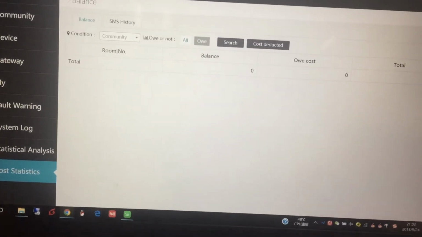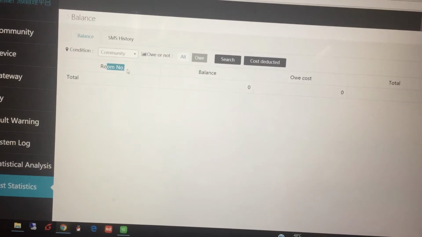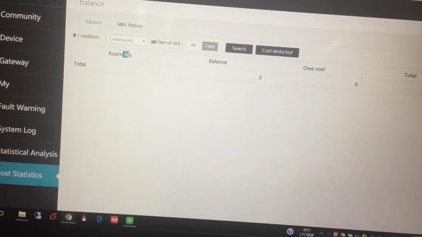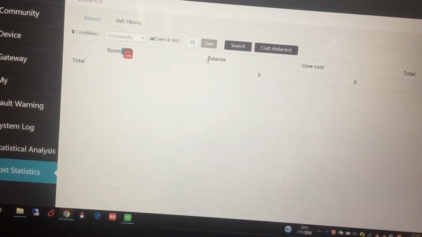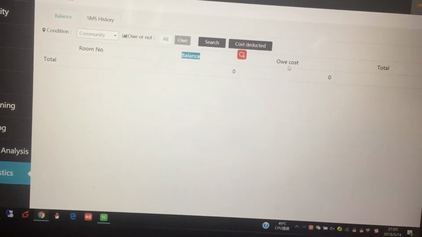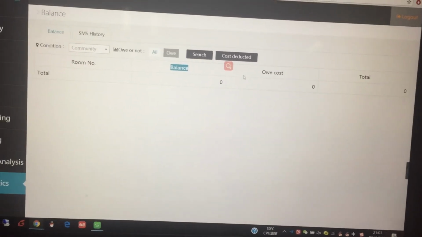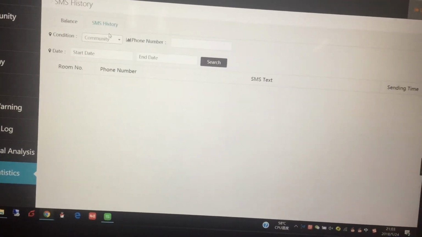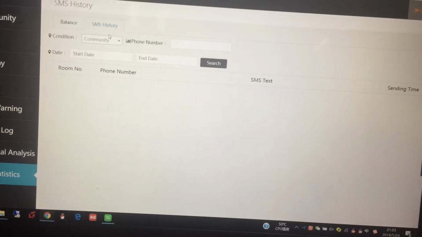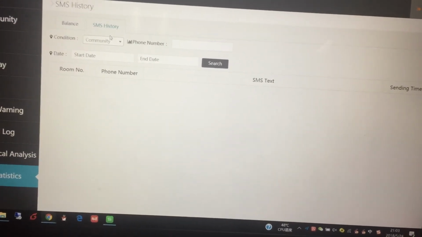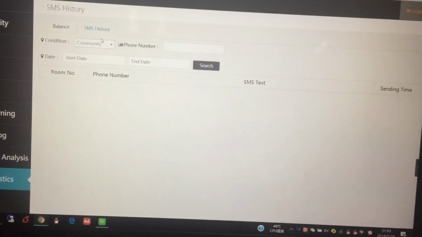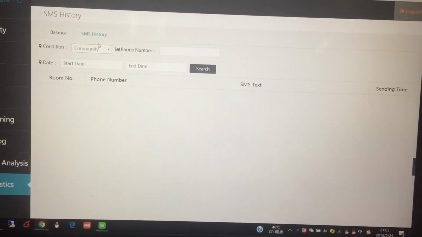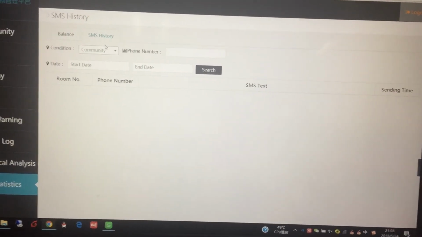In our system we also have a very good view to show you the room numbers, charges, balance, all costs and the total information. We also send the guests messages every month at a fixed time to push them to pay the rent.